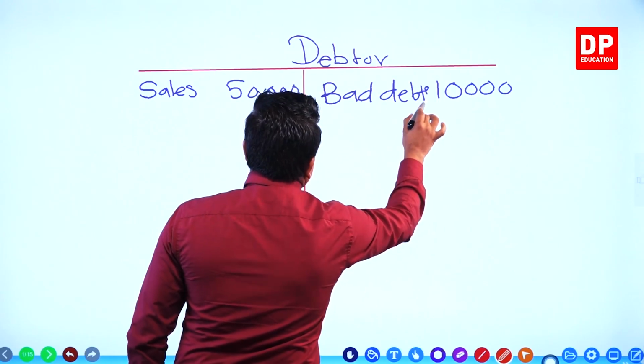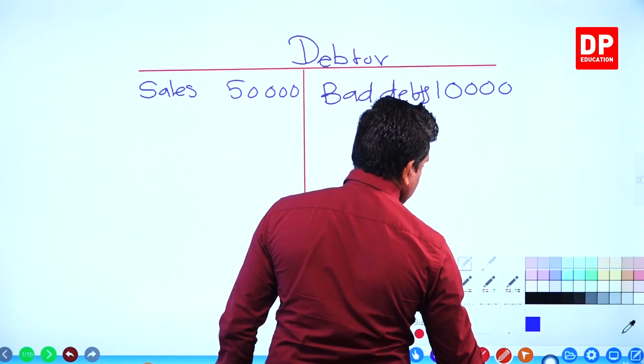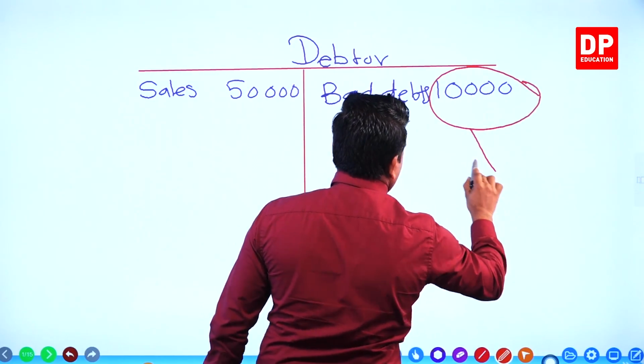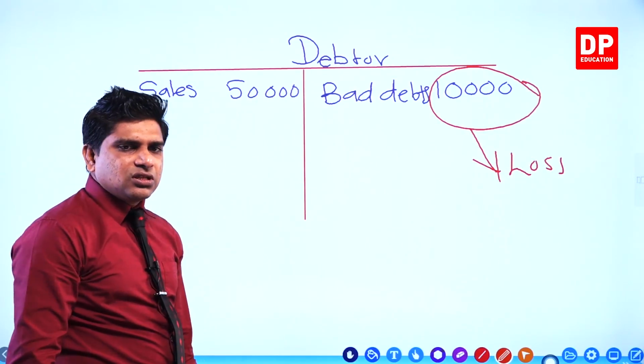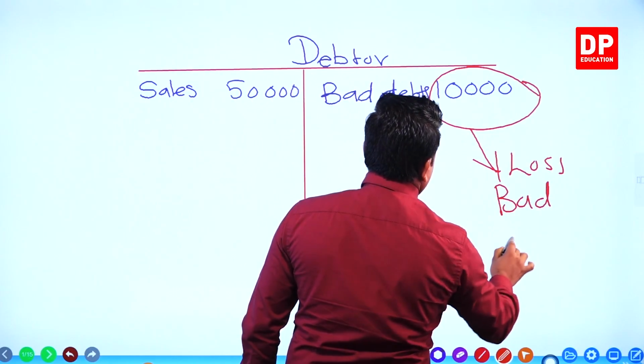Now tell me, is this a loss or not? This is a loss to the business. This loss is called what? Bad debts.